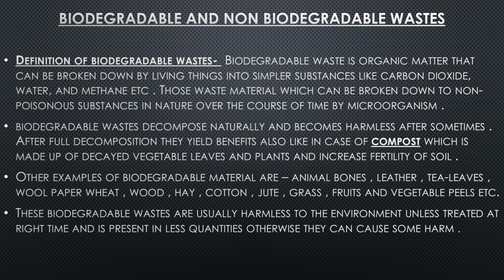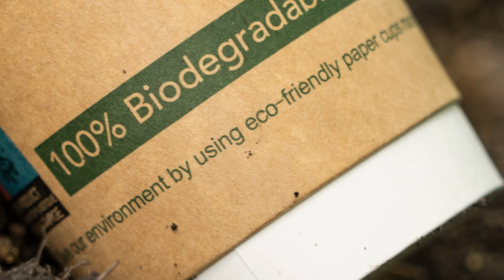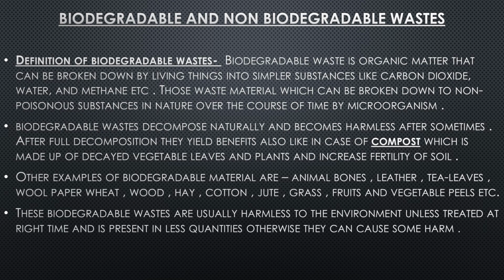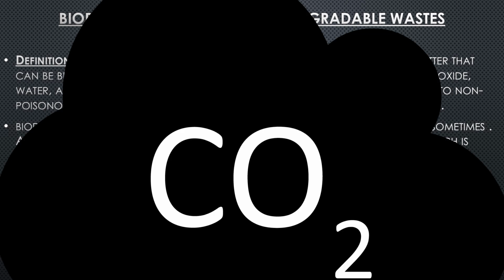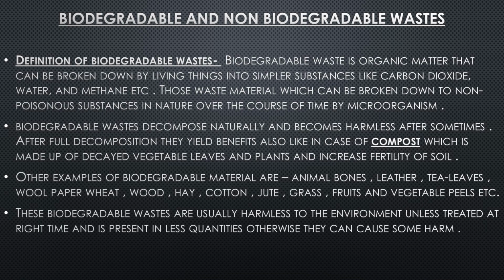Due to certain human activities, a large amount of garbage is produced. These wastes are divided into two parts. One is biodegradable waste and the other is non-biodegradable waste. Biodegradable waste is organic matter that can be broken down by living things into simpler substances like carbon dioxide, water and methane, etc.